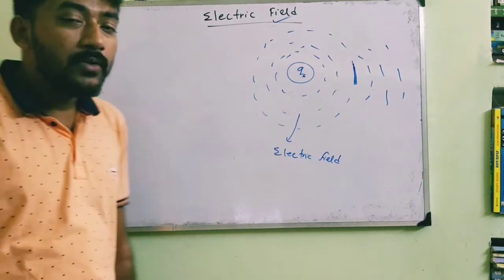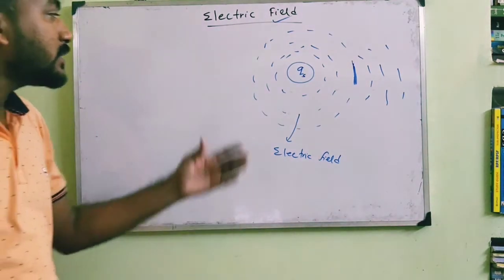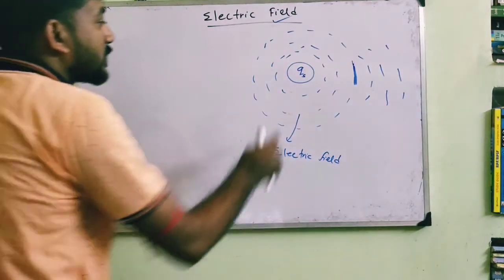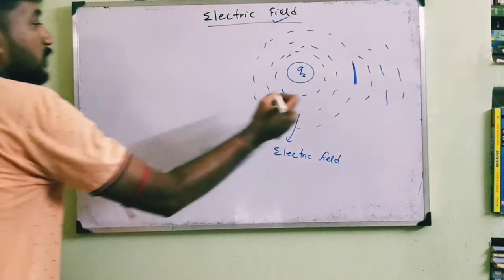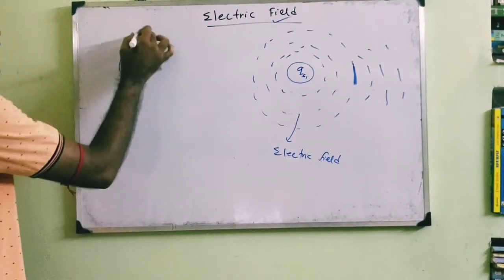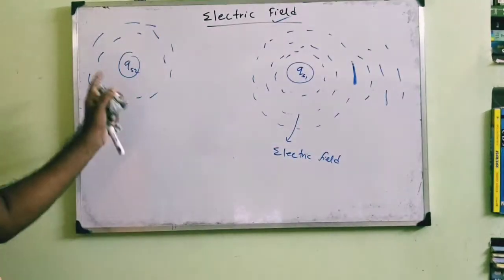Now, how can we calculate the strength of this electric field? What is the strength of this electric field? If we take charges Q S1 and Q S2, then how can we differentiate the electric field between these two charges?